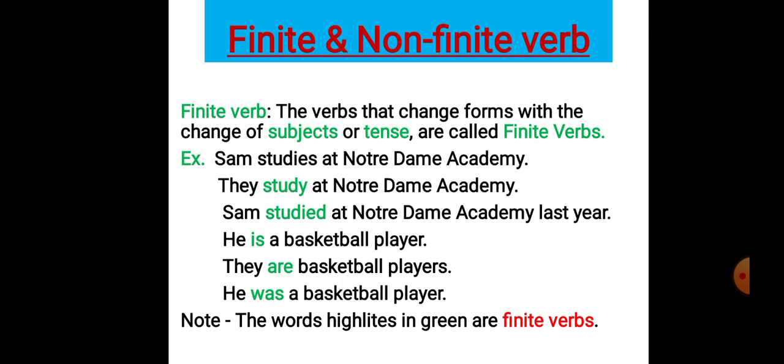These are all the same verb. The base form of is, are, was, were, am is be. These are the forms of verb be, but it's changing its form because the subject is changing or the tense is changing, and that is why these all are finite verbs.